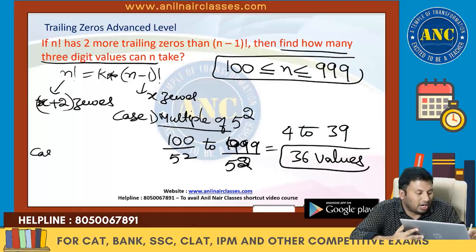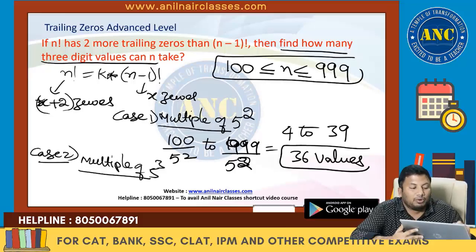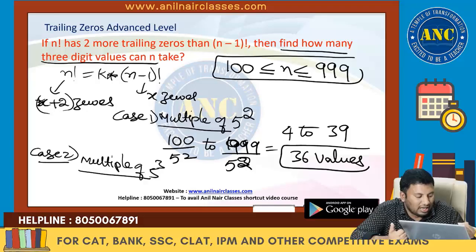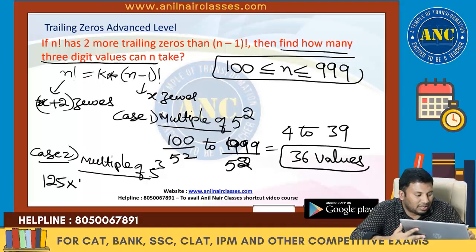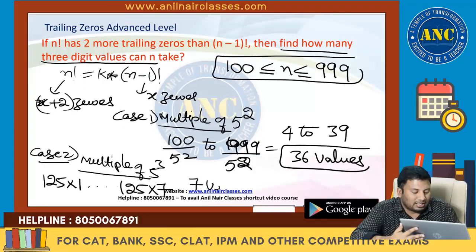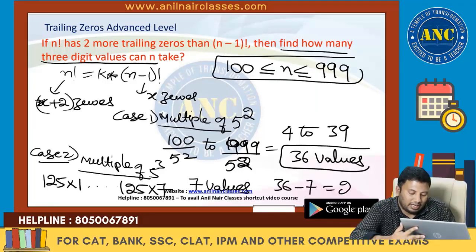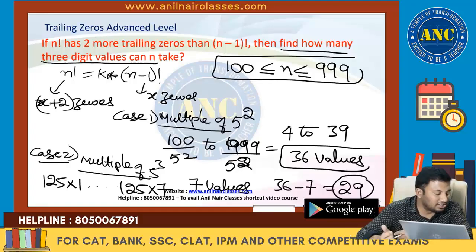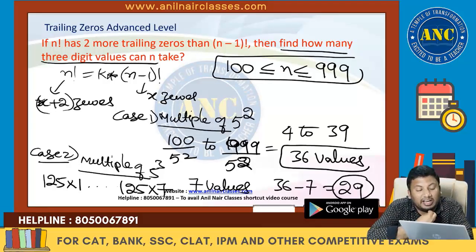Case 2, it cannot be a multiple of 5 cube. If it is a multiple of 5 cube, it will not satisfy the condition. Multiple of 5 cube is 125. How many multiples of 125 are there? 1 times 125 up to 7 times 125, which is 875. 1 to 7, there are 7 values. Out of 36, 7 values should be omitted. Answer is 29. I hope the idea is clear.